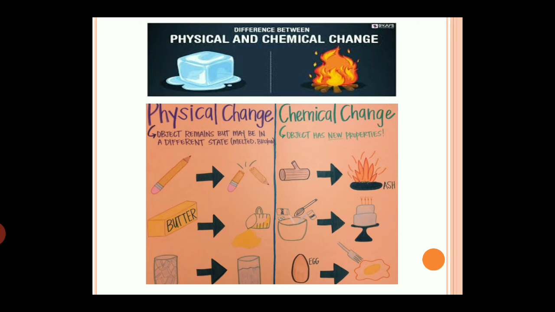A physical change is easily reversible, that is, the original substance can be recovered, while chemical changes are irreversible, that is, the original substance cannot be reformed. Here you can see that when I heat ice cubes, water will be formed, and again when I condense water, ice cubes can be formed, while an egg, after breaking, cannot be formed into its original state.